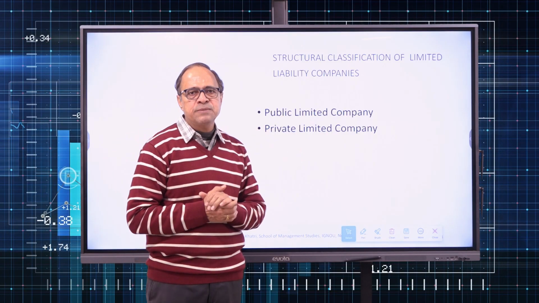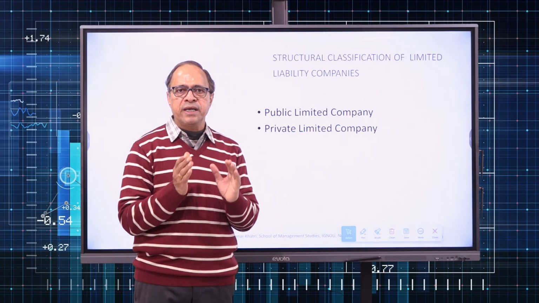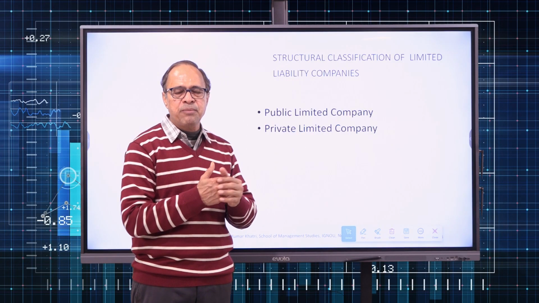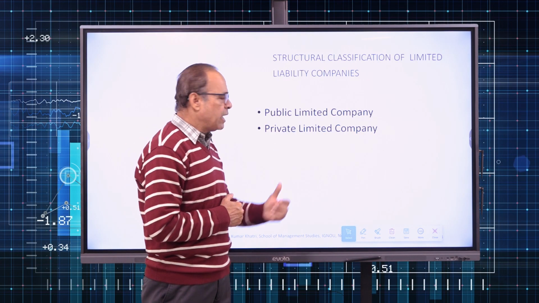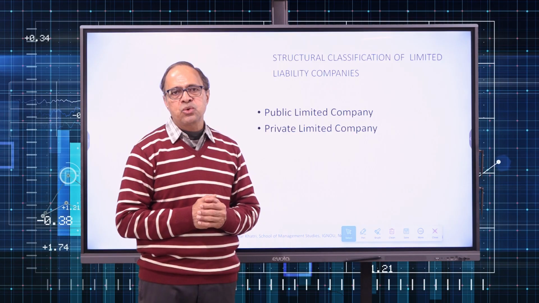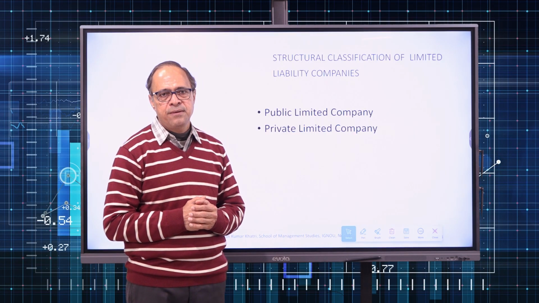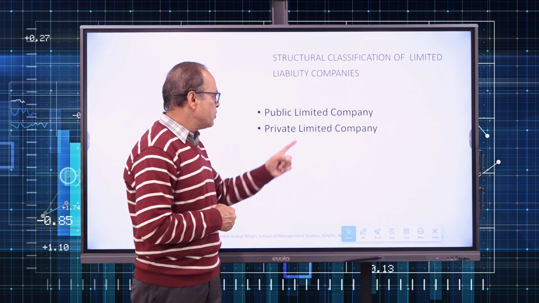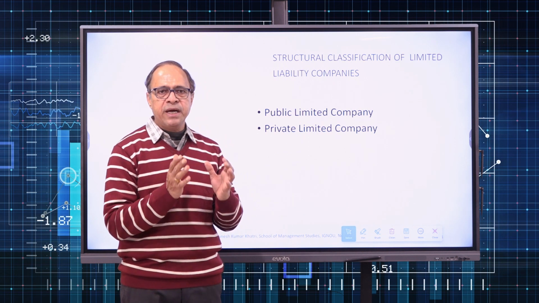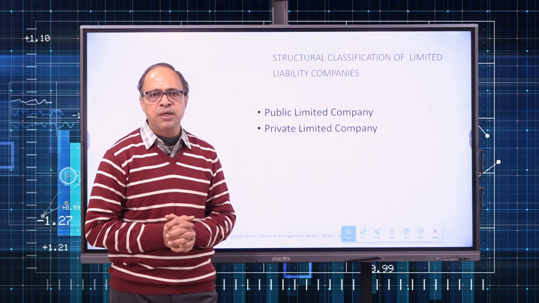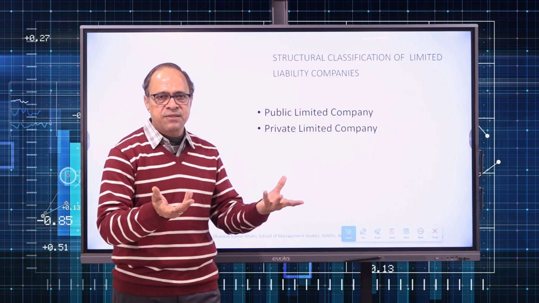Then another difference, a public limited company can come out with an advertisement to invite the general public to contribute towards the capital of the company, whereas a private limited company is not allowed to do that. Another thing, shares of a public limited company are freely transferable. That means if you buy the shares of a public limited company today, next day you can sell it.